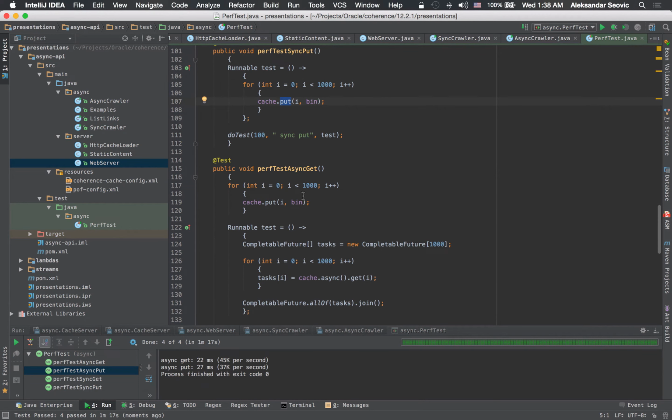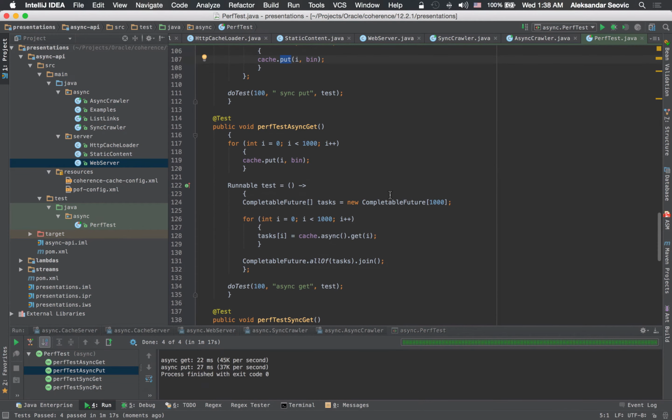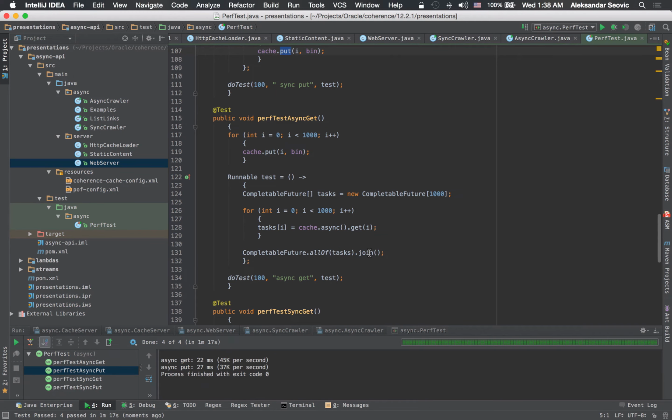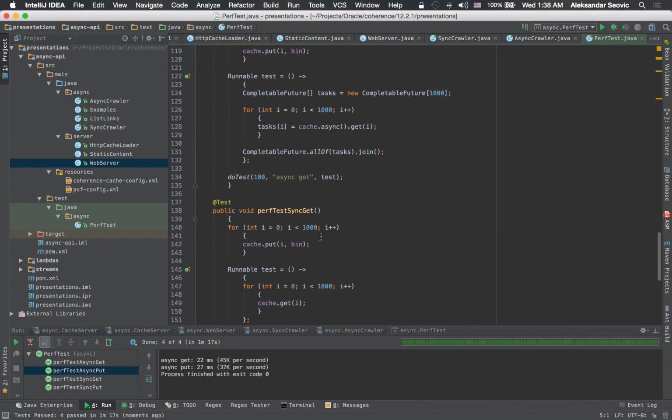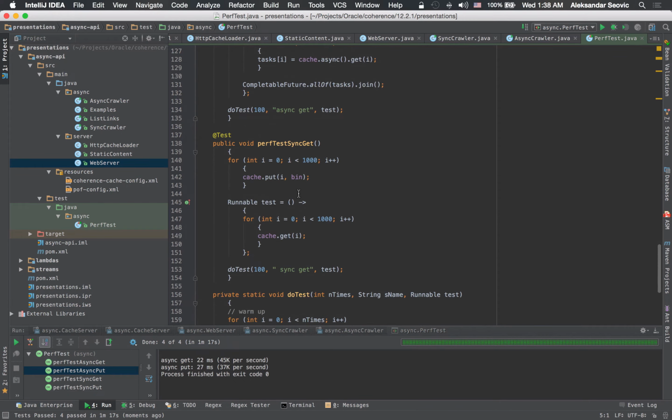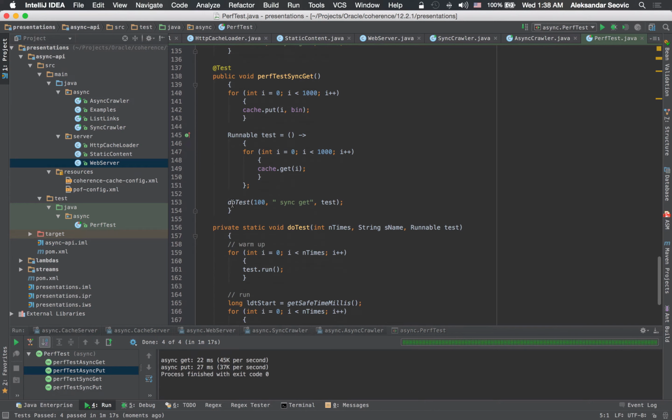Similar thing for asynchronous get. We have completable futures, we run it 1,000 times. We wait for all futures to complete to make sure that we are not reporting results for things that haven't completed yet, and we do the test. Similarly for synchronous get, populate the cache, define the test that we want to run, and run it 100 times.